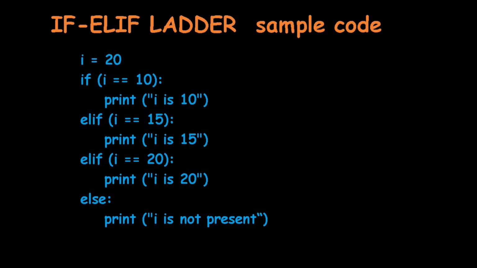So here in the first three conditions, we are checking whether the i value is equal to 10, 15 or 20. If you give some other value other than these three, it will execute the else block, that is i is not present. And here we are directly assigning the value as 20 and it will be compared with the i value in the elif. So here the output will be i is 20.